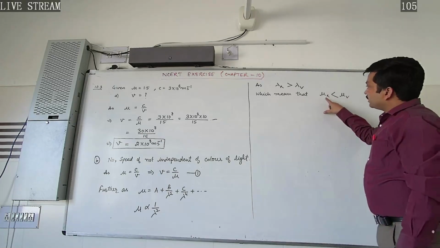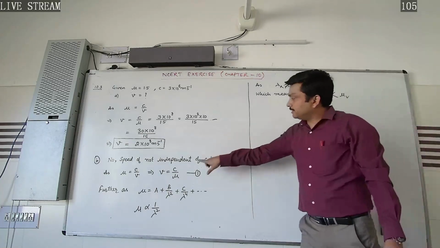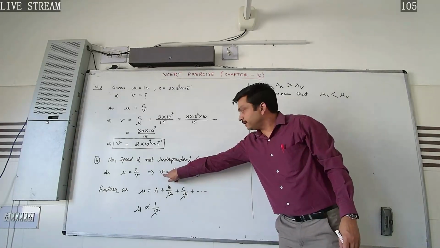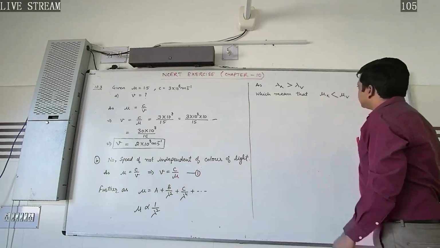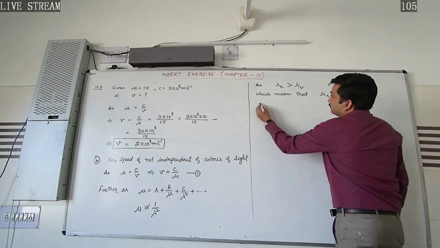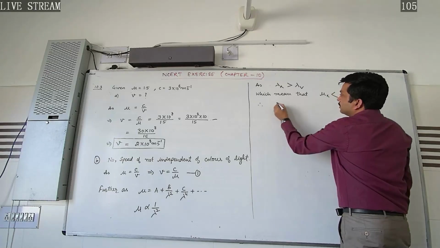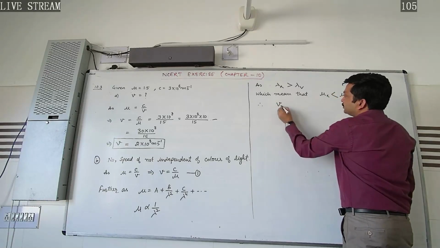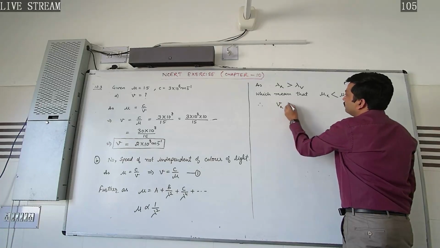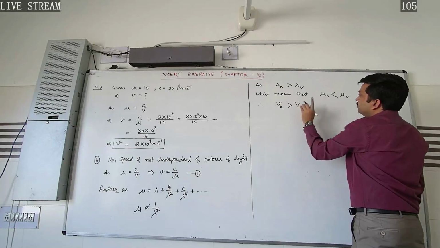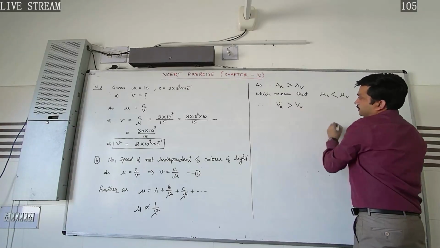Now if the refractive index of the red color is lesser, then V is found to be greater. Therefore the speed of the red color light will be greater than the speed for the violet color.